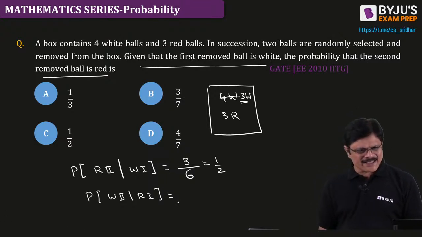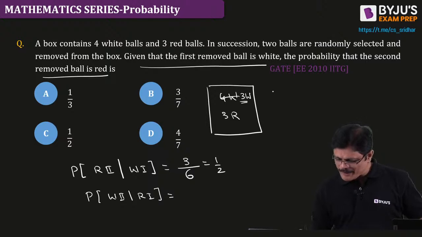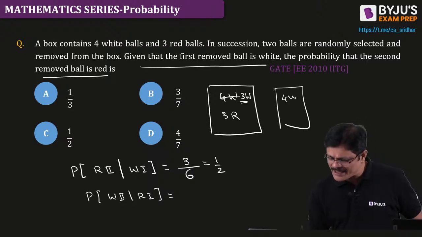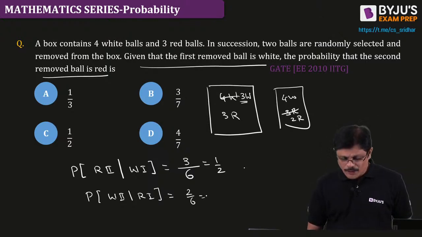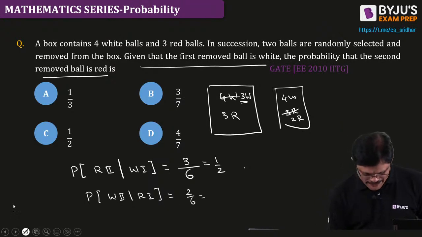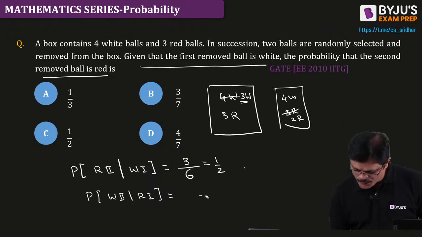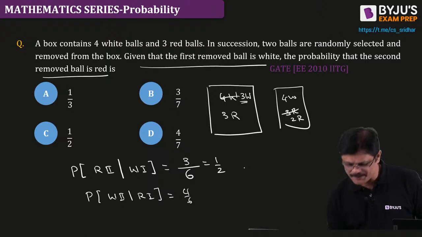Yeah, what is the answer for this? Very good. So when you remove first time, what happens? 4 white and 3 red are there. 1 is removed, so 2 red are there. So what will be the probability, sir? 2 by 6. So, white you want. I am sorry. See, I am also doing mistakes. What is it? What you want? 4 by 6. Super. That's it.